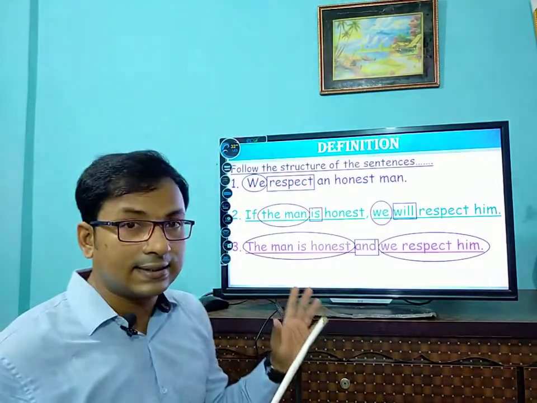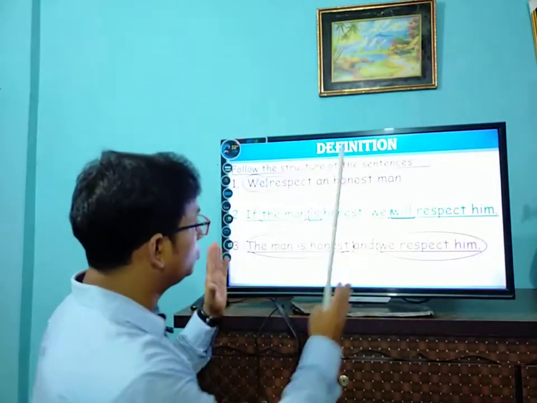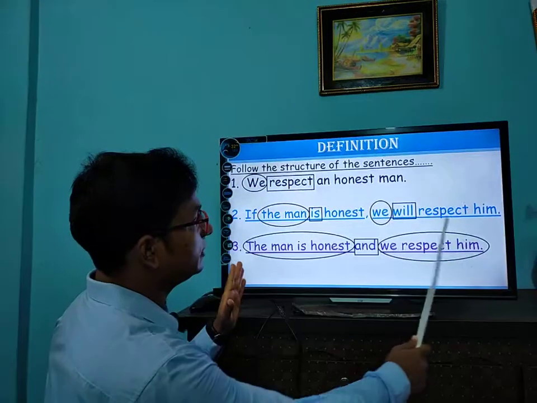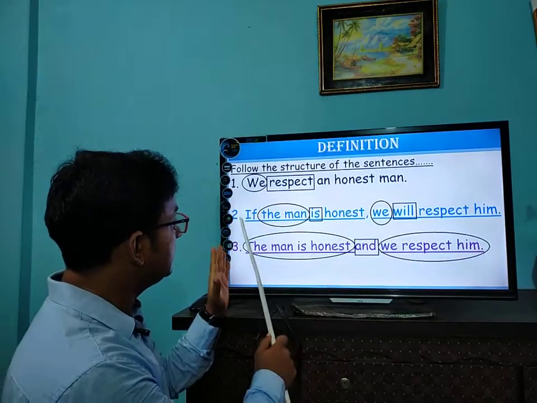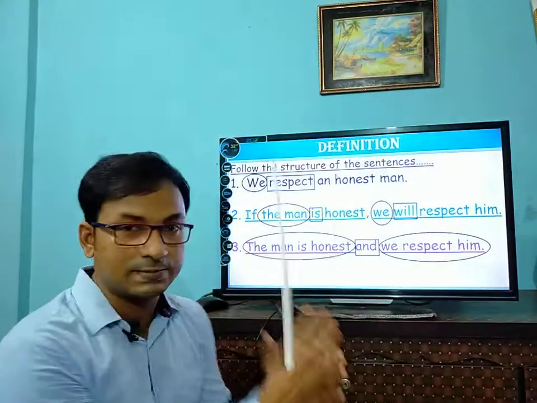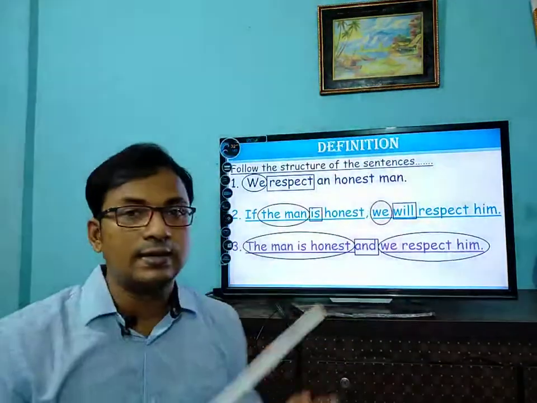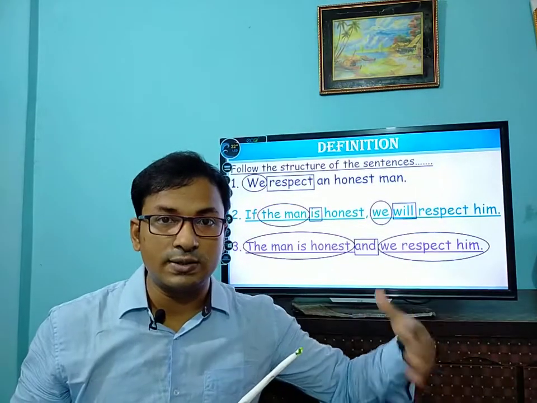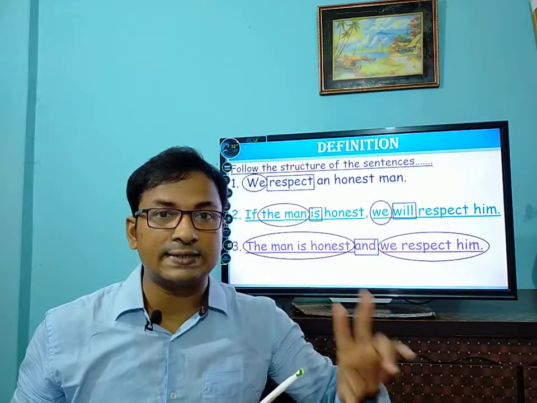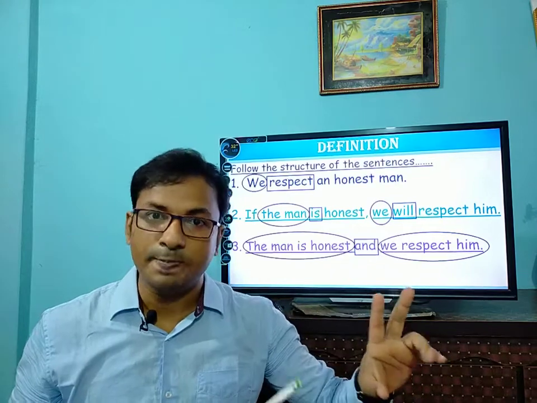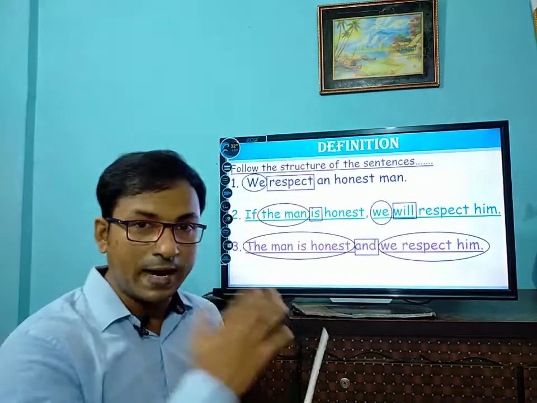And the second sentence has two parts. The first part is, if the man is honest. This is the first part of the sentence, and we will respect him is the last or second part. Now just pay attention.